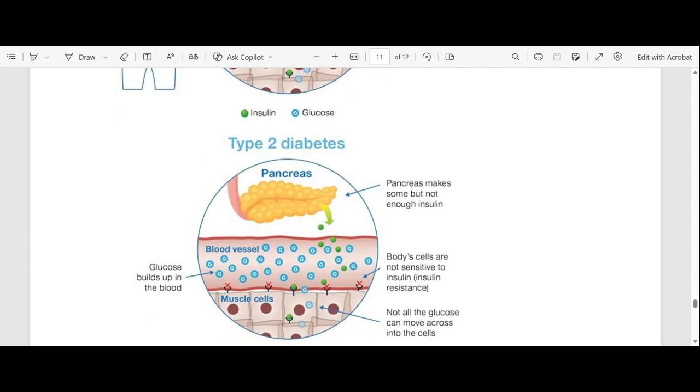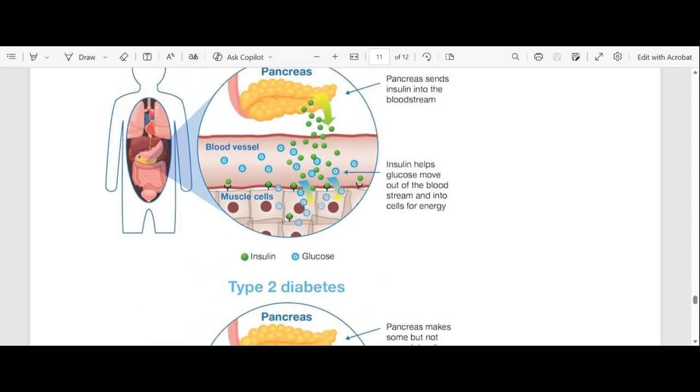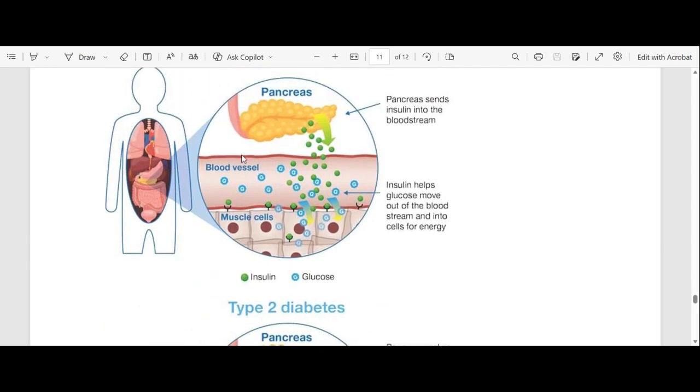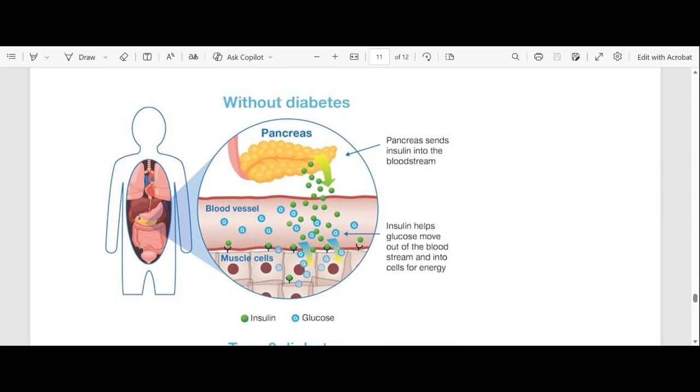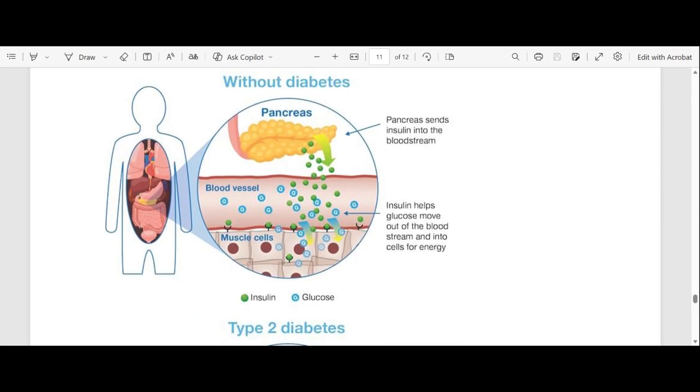Okay, so let's look at the pictures here. So this is type 2, right? This is type 1. I'm like, type 2. Sorry about that, guys. This is type 2 diabetes, right? So this is a person without diabetes. Look at their pancreas. Their pancreas is secreting enough insulin into the bloodstream, right? And that insulin is helping to remove or to lower the levels of glucose in the blood. So look at the glucose that's released by the pancreas.